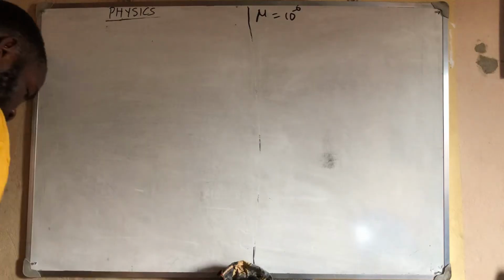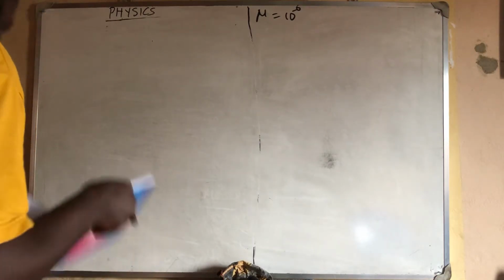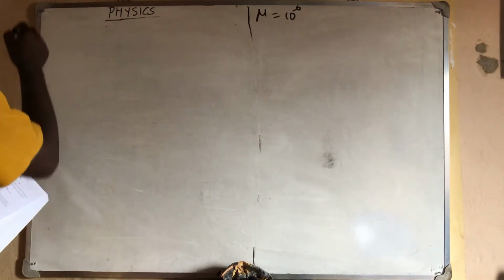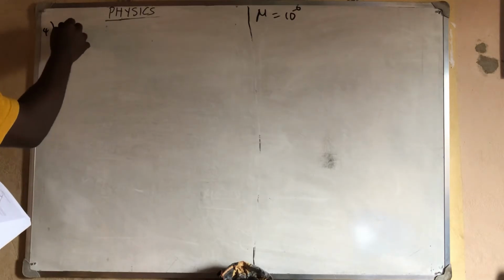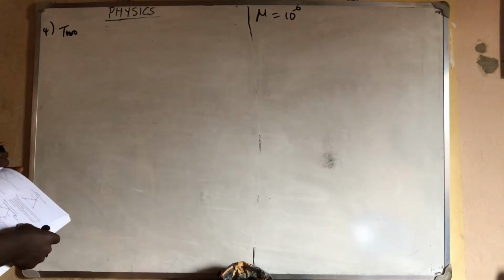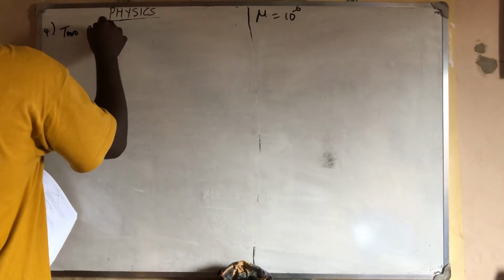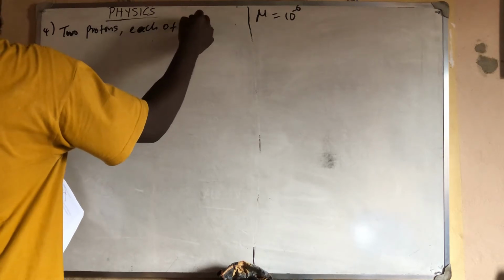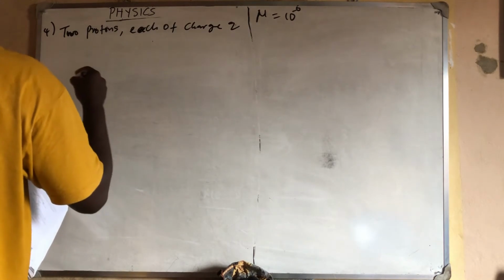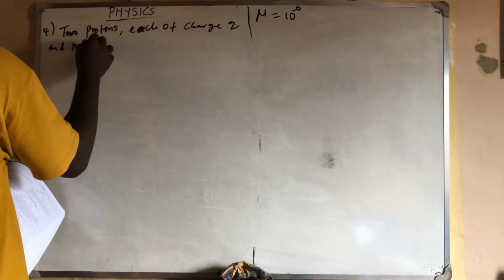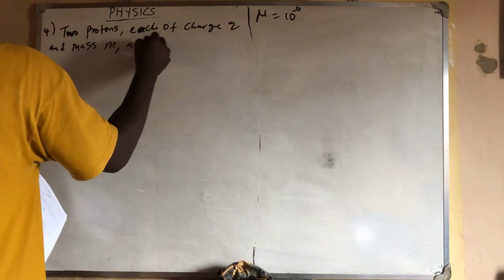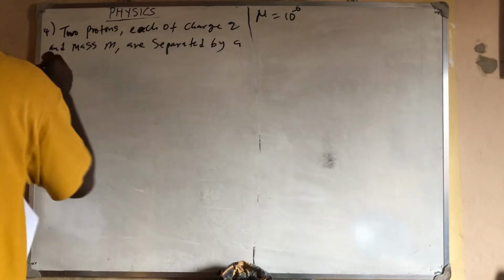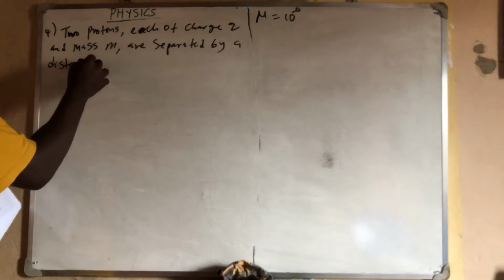So we move. The next question, question number 4, said two protons each of charge Q and mass m, are separated by a distance r.